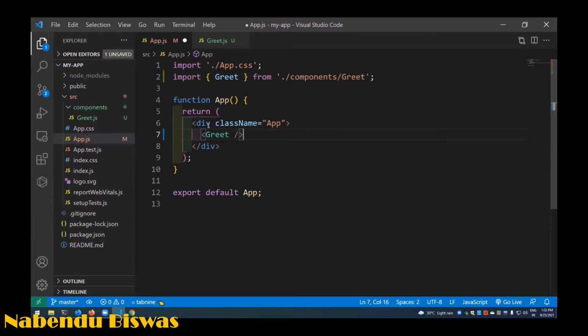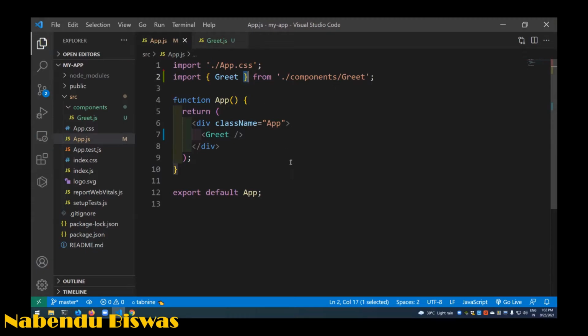Okay, and in React we have to self-close the component. This is self-closing the component. This is also a type of HTML; you might have found it in input and all. So you have to self-close this. So greet is there, and this is a special type of import we have to do. We're soon going to see another kind of import. This is called a default import, or we're exporting it, known as default export. So this is how we do it.